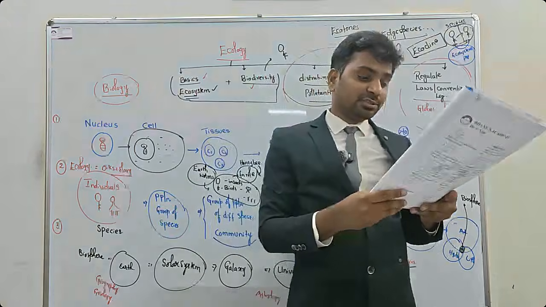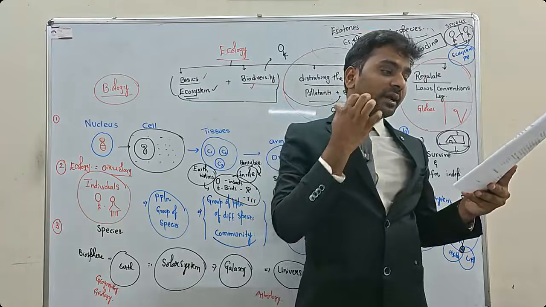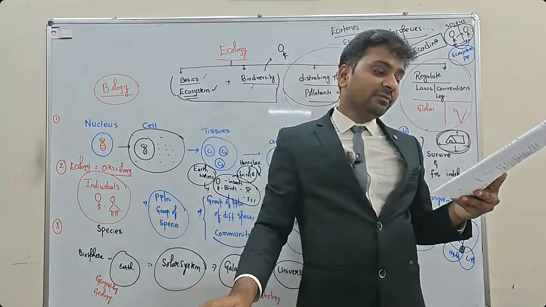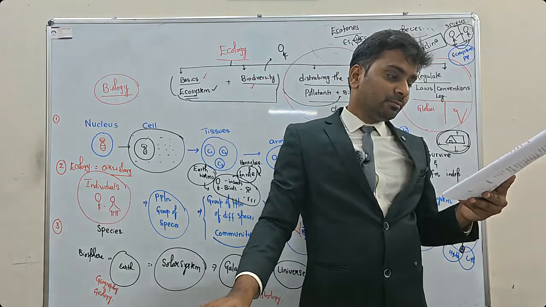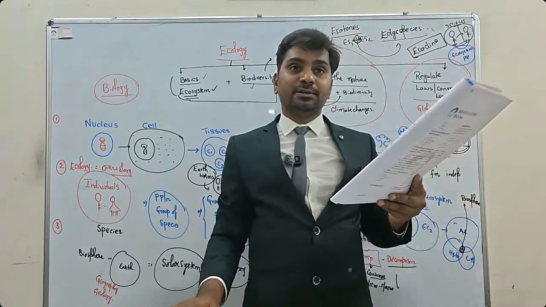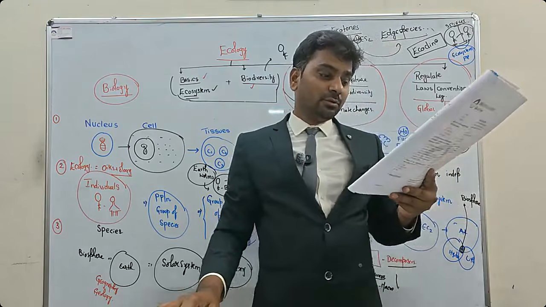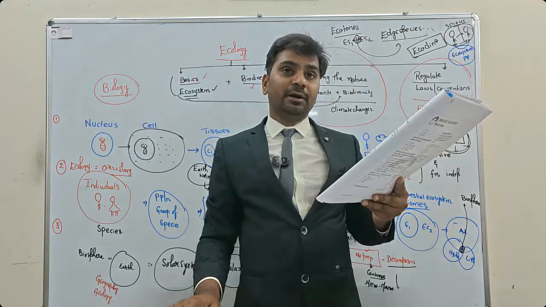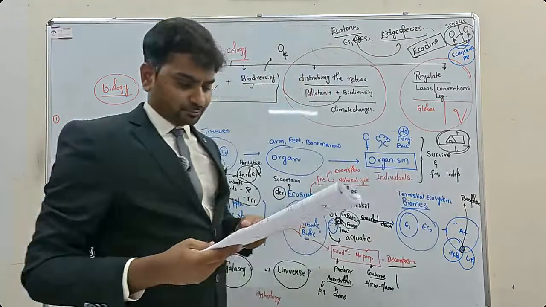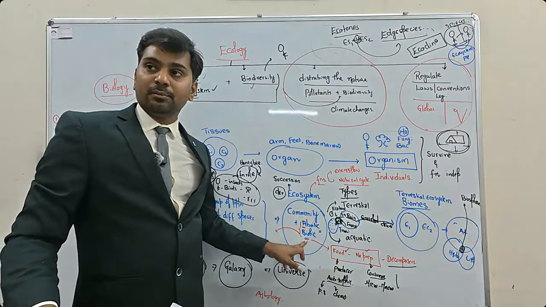Next, ecosystems. Which of the following best describes ecosystems? A community of organisms interacting with each other. The part of the earth which is inhabited by living organisms. A community of organisms together with the environment in which they live. The flora and fauna of a geographical area. Now look at it. Ecosystem is a community of organisms along with abiotic components.